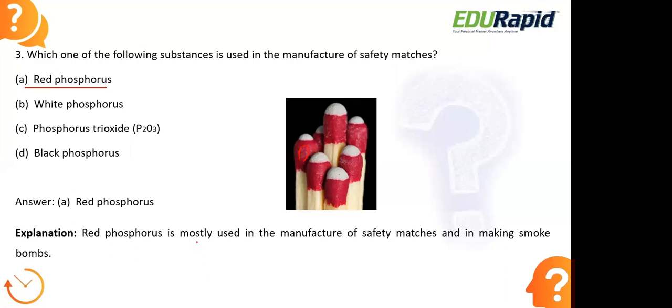It is the most commonly used in the manufacturing of safety matches as well as in making smoke bombs, to produce the smoke. So in the smoke bombs, this red phosphorus is the compound that is used. Okay, moving to the next question now.